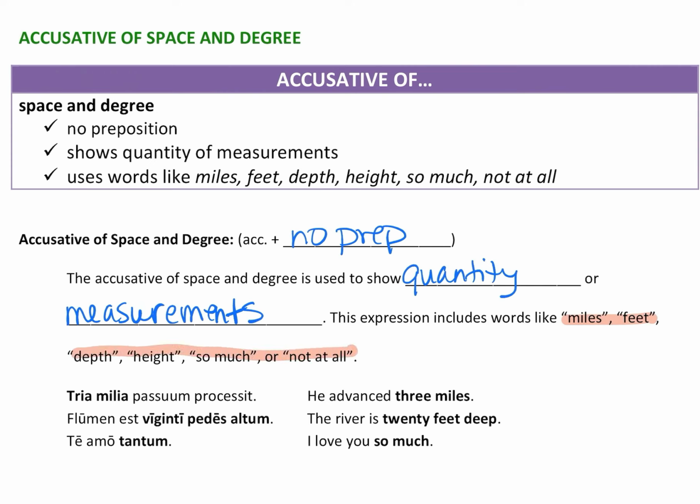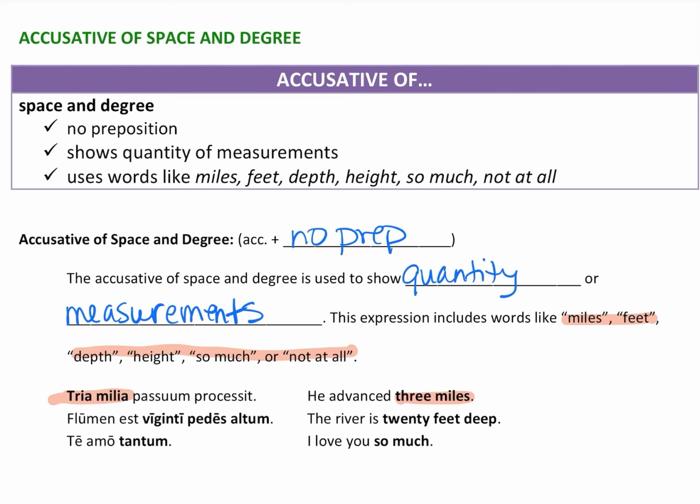I'll give you a couple examples. Again here in the accusative. He advanced 3 miles. So we've got that word miles. It tells us how many. With words like miles, you're going to get some clues. You will see some words in there that give you a clue that it should be accusative.